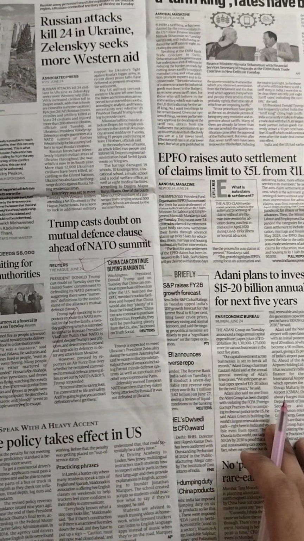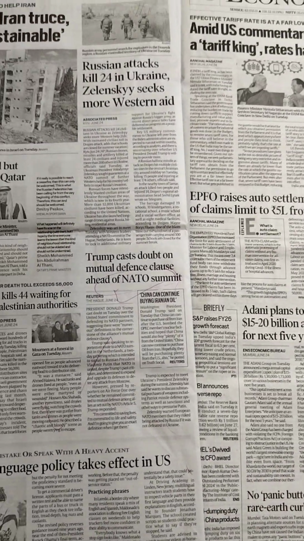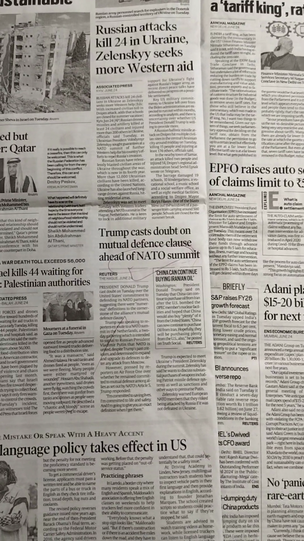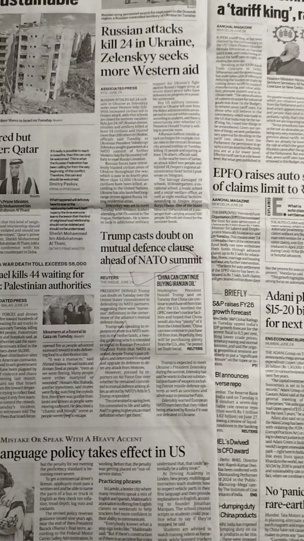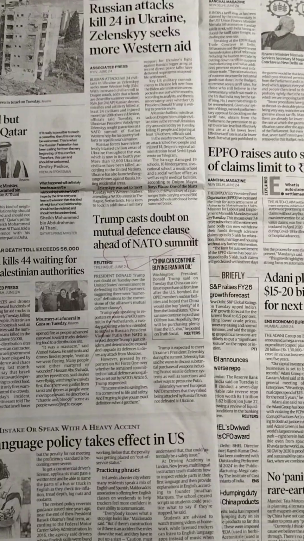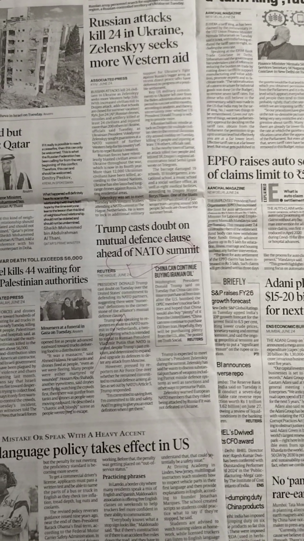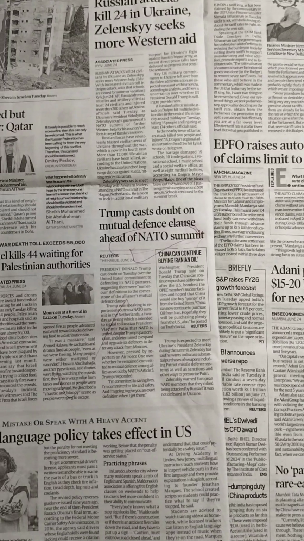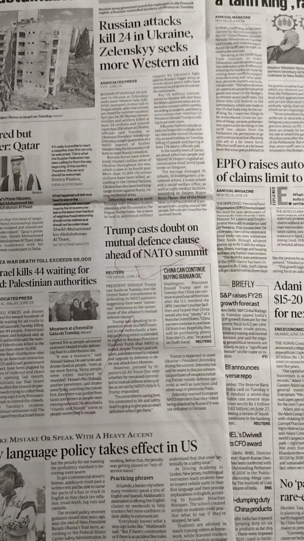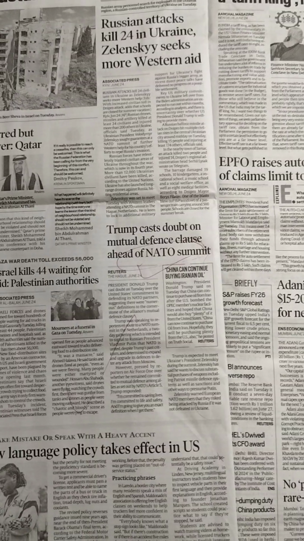So some important news is also relevant from an exam perspective, and some news is not relevant from an exam perspective. So you must identify the relevant news that is very important for the exam, and most of the content in the newspaper is not relevant for this exam. So the mission of this class is to collect the important information from the newspaper and government websites and give it to you in very relevant points.